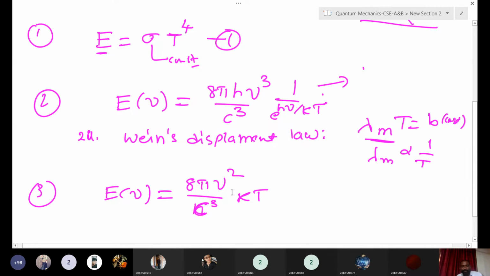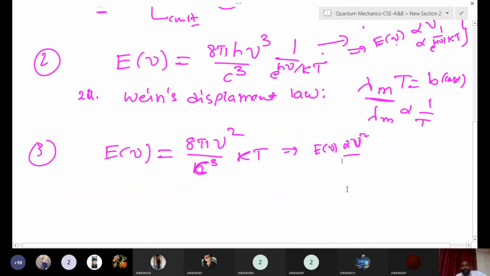In the Wien expression, E of nu is proportional to nu cube and also to 1 by e to the power of h nu by kT, so it depends on two terms. In the Rayleigh-Jeans expression, E of nu is proportional to nu square. So this law, Rayleigh-Jeans law, only explains the IR region.